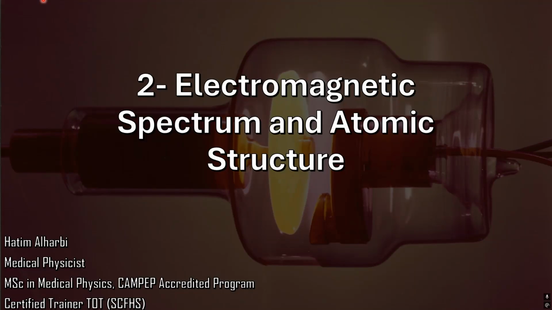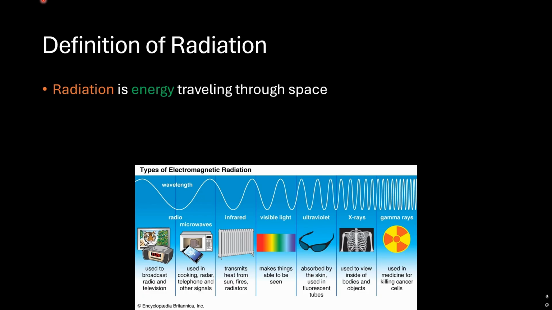Hello everyone, in this video we'll be talking about the electromagnetic spectrum and atomic structure. So what's the definition of radiation? It is energy traveling through space. It can travel as waves or particles. We will not go into details about these two; we will take it as it is.